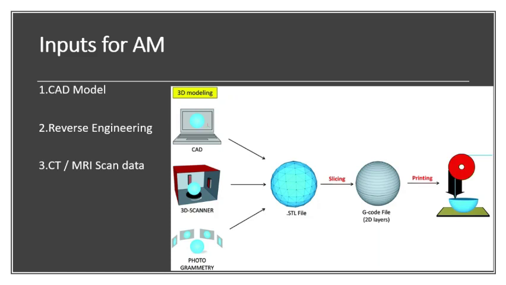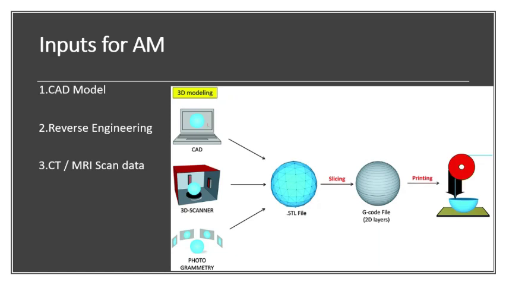In these two methods, as we know, with reverse engineering you scan the complete component, the whole body, and save the same digital data to an .STL file. Then you slice the .STL file, making the G-code file by layer. The same way with CT and MRI scanners: you scan the component you want to produce and save the digital data in an .STL file.